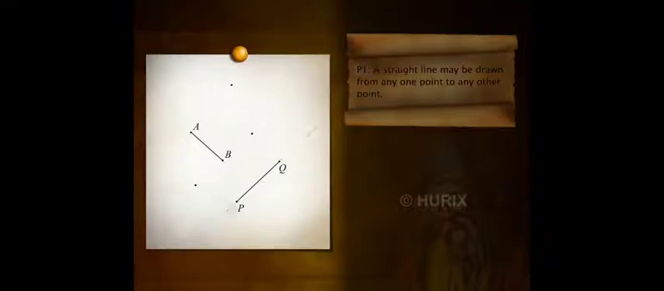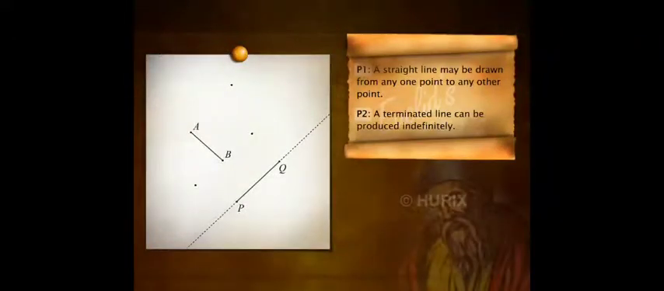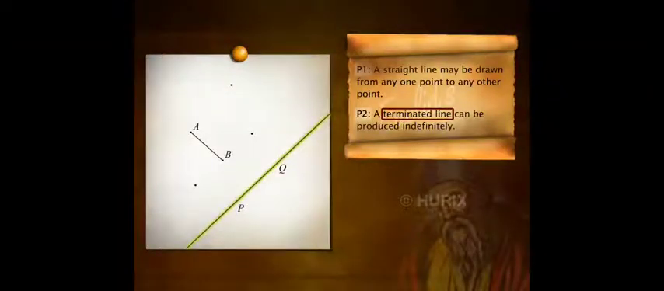Now, let's take this line segment PQ and extend it on both sides. As you can see, we can go on extending this line indefinitely. So, we come to Euclid's second postulate, which states that a terminated line can be produced indefinitely. What Euclid calls a terminated line is a line segment. So this postulate states that a line segment can be extended continuously and infinitely in a straight line. In a way, this could mean that space is infinite.